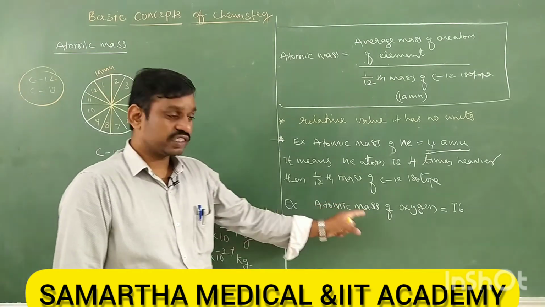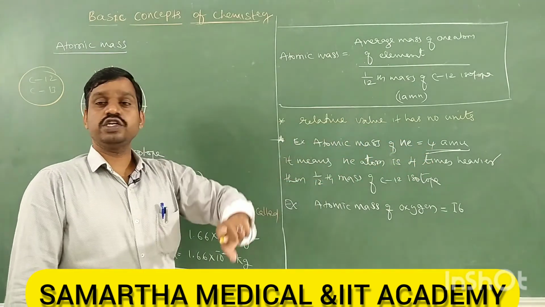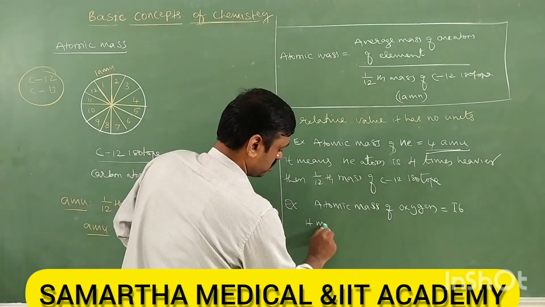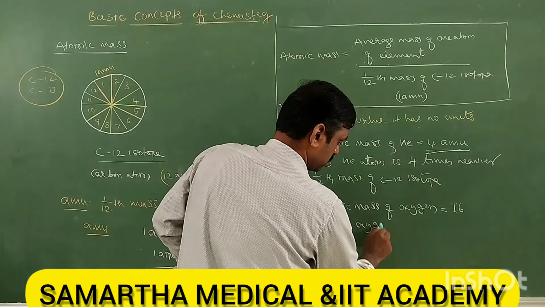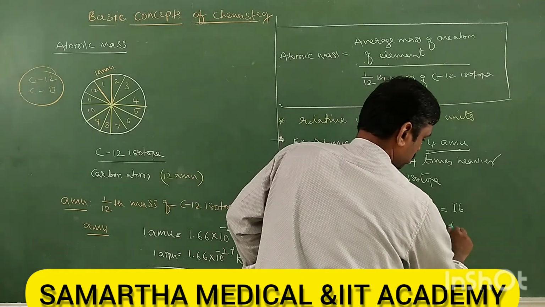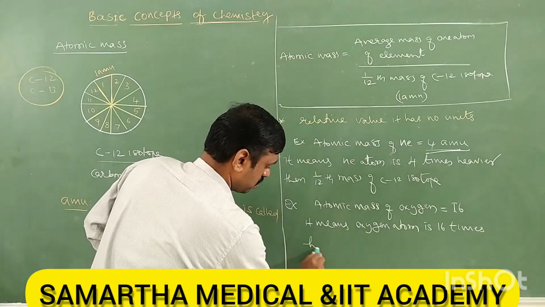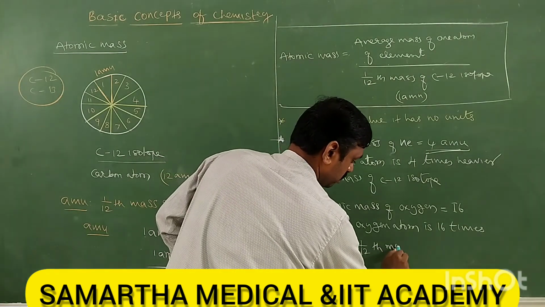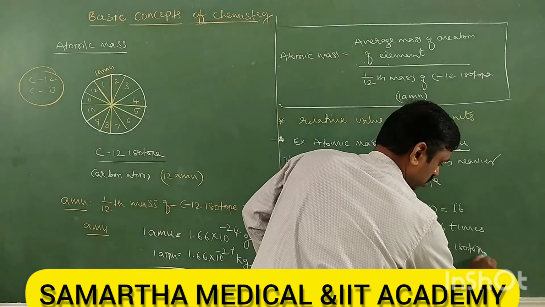The oxygen atom is 16 times heavier than 1/12th mass of carbon 12 isotope. So it means the oxygen atom is 16 times heavier than 1/12th mass of carbon 12 isotope, which is nothing but 1 AMU.